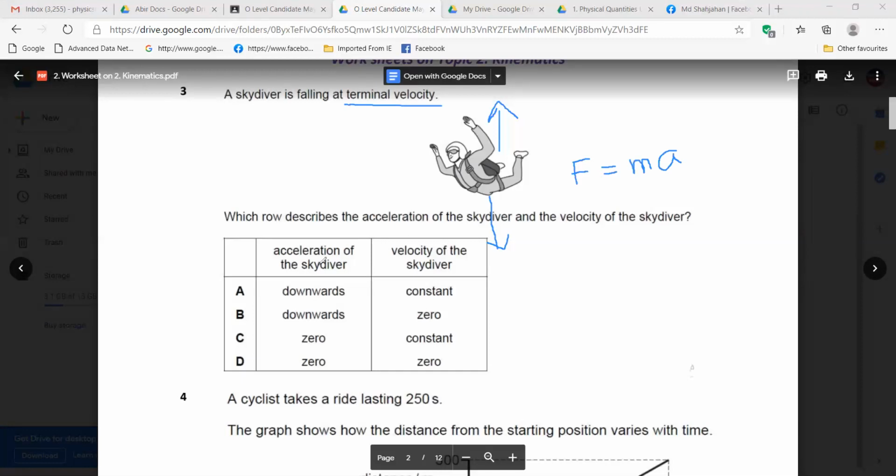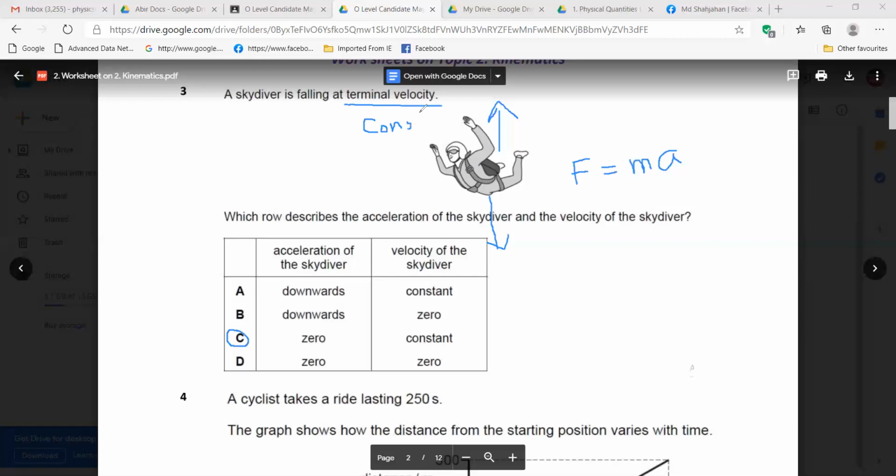So acceleration of the skydiver is zero and velocity of the skydiver is constant, right? Already we told that terminal velocity is constant velocity. It is Newton's first law. C, C for correct, right? Now it is constant, right? Constant velocity. Terminal means constant velocity. So is it clear?